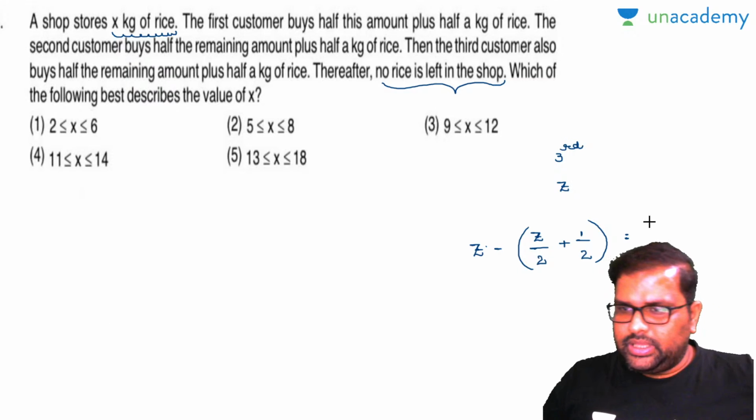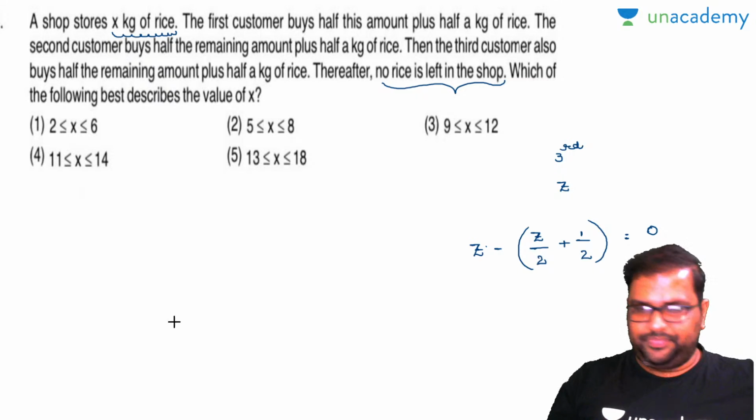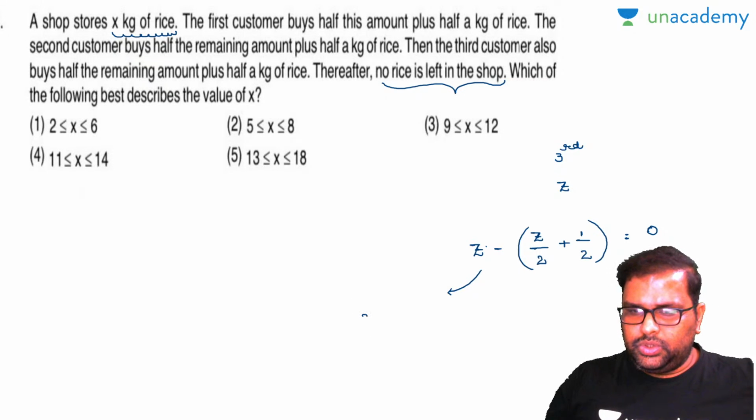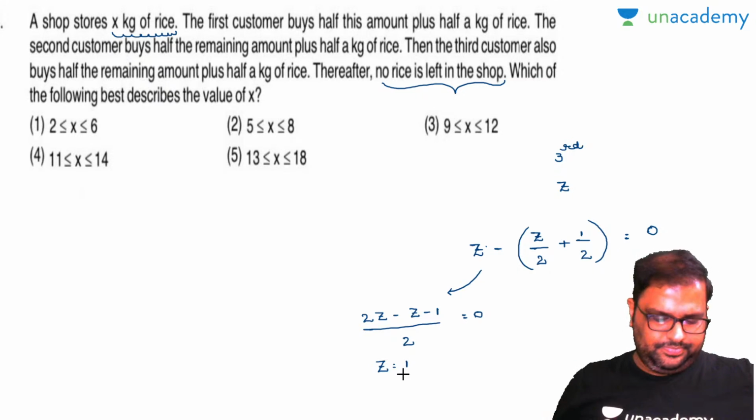So the equation has to be equal to 0. Am I right or wrong? Now you got a concrete equation to solve. I'll write it down here. So this becomes 2z minus z minus 1, divided by 2, is equal to 0. Upon simplification, at last finally your z value will become 1. Am I right or wrong?